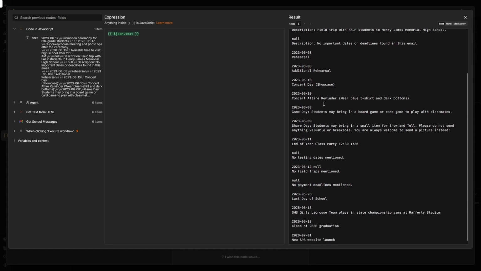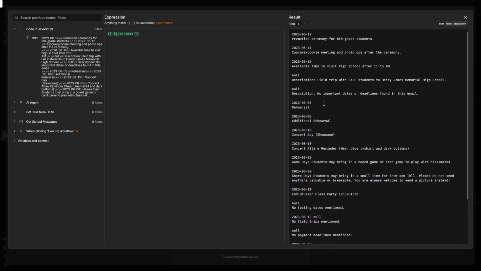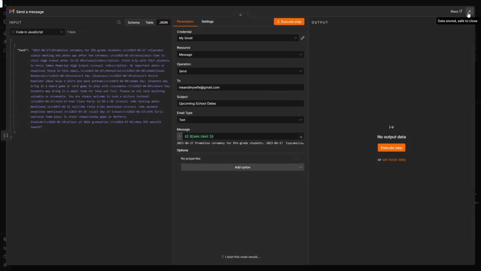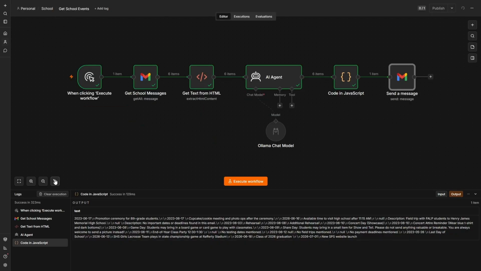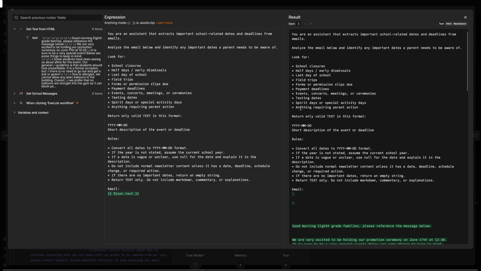Now, you may notice, one, these dates are not in order, and two, they're kind of all over the place, right? So 6/17, there's two of them right there at the very top. They're not consolidated. So I think we can do a little bit better. Let's go back and revisit our AI agent and see if we can't get this data to be a little bit cleaner. So let's go back and add a little bit more information to this prompt.